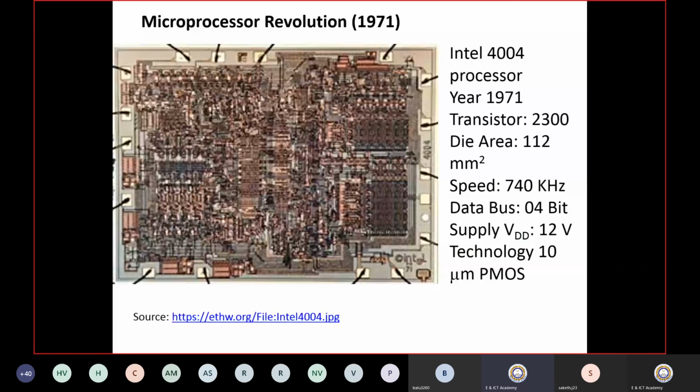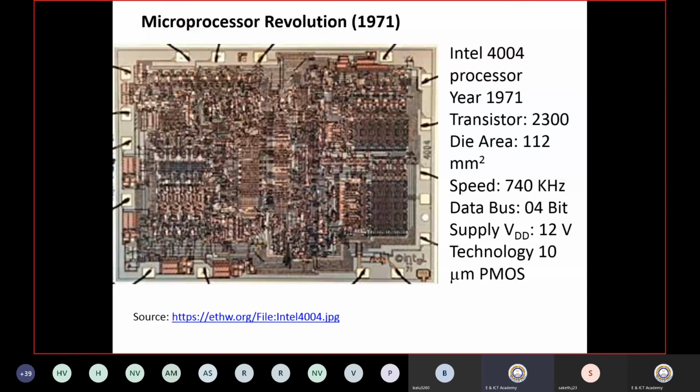You can see that in the 1970s, how many transistors were there? 2300 transistors. And what was the data bus width? 4 bit, and speed 740 kilohertz. Supply voltage is around 12 volts. And what was the technology used for making this microprocessor? Around 10 micrometer PMOS technology was used. Okay, this is just a brief overview. What were the earlier things?